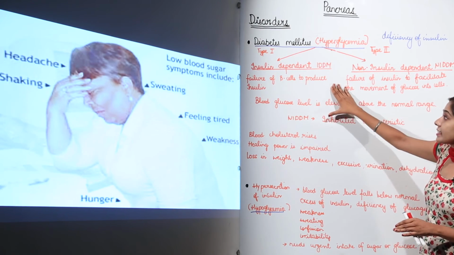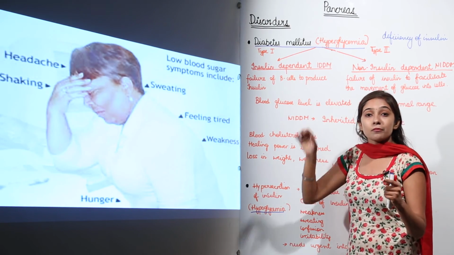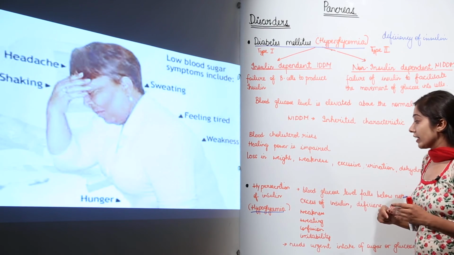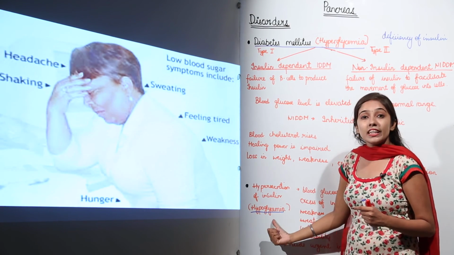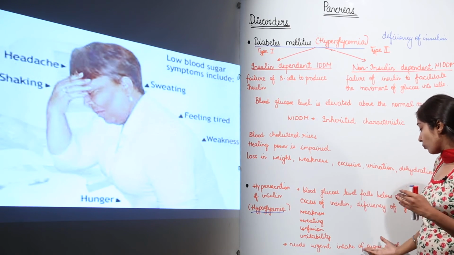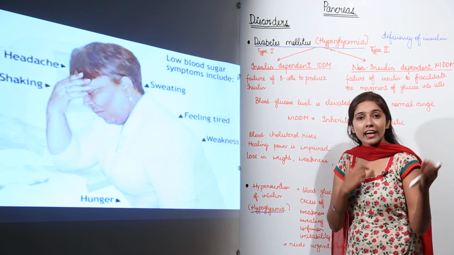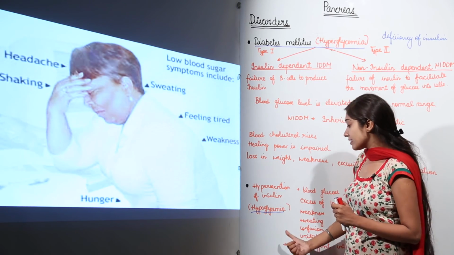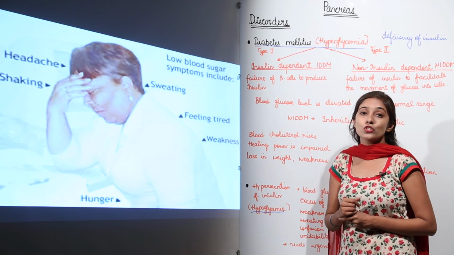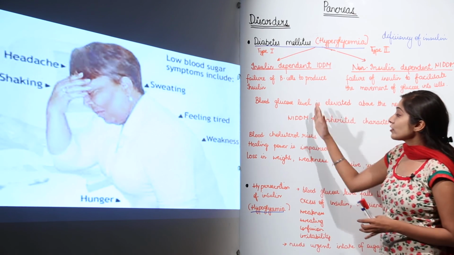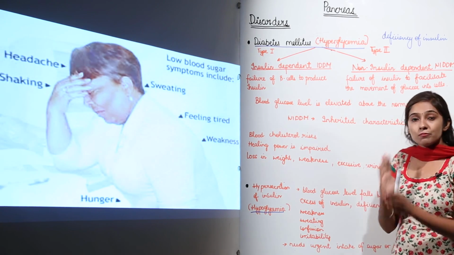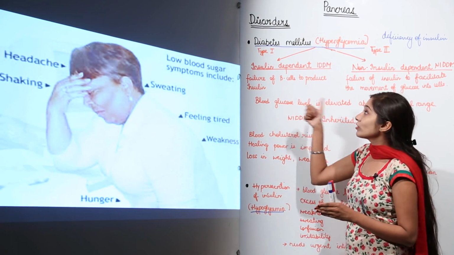So in diabetes mellitus, we need insulin in our body, because this is caused because of the deficiency of insulin. And in hypoglycemia, we need to have sugar, some sweet diet, we can have glucose, we can have sugar candies. Why is this? Because this is caused by the excess secretion of the insulin hormone. So these two disorders should not be confused. Just go through the notes and be very clear with both the disorders.